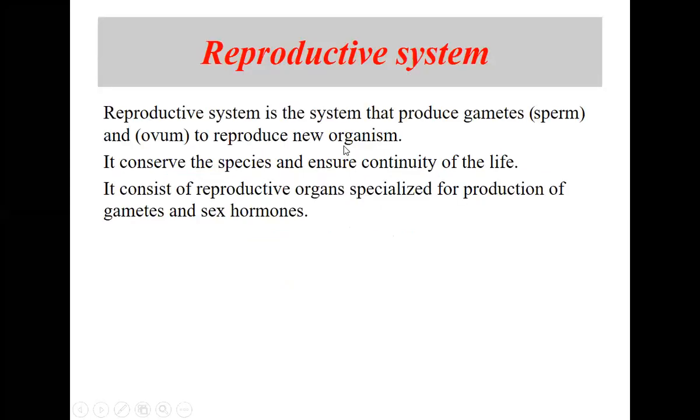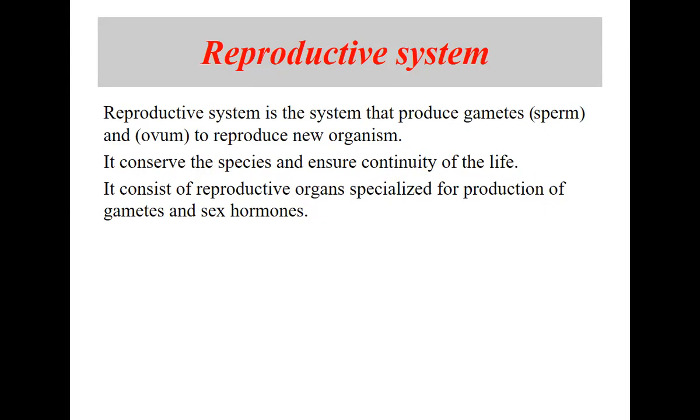So in this class, we'll talk about the reproductive system, both in case of the male as well as in case of the female. As you know, the reproductive system is the system which produces gametes. Gametes means the sperm and the ovum. Together, the male sperm and the female ovum are called gametes. And so the reproductive system is a system that produces the gametes to reproduce new organisms.